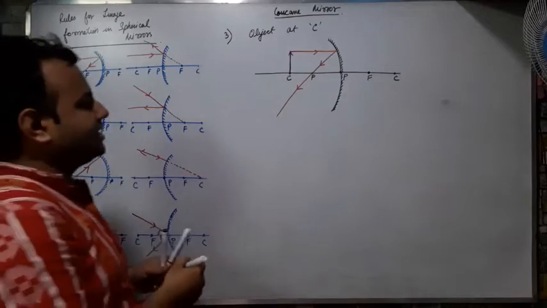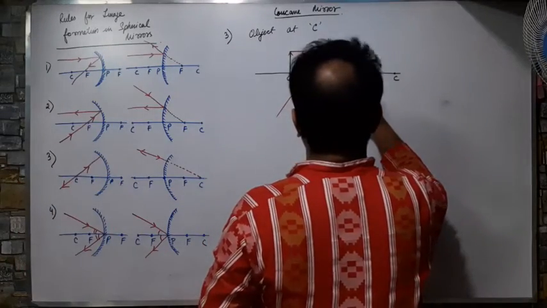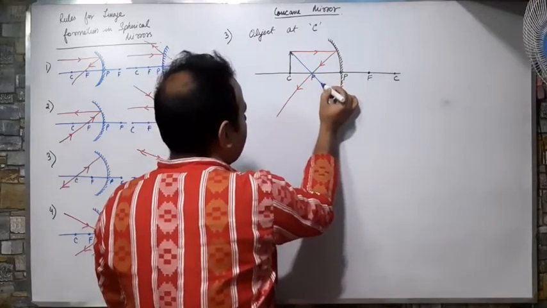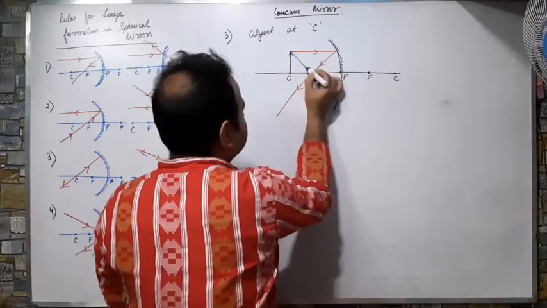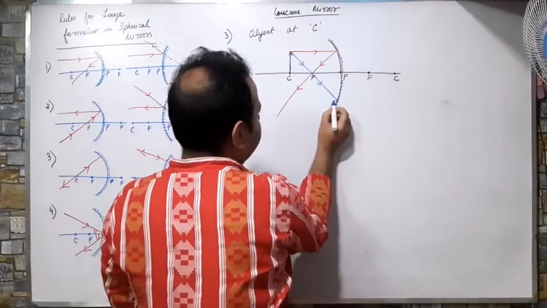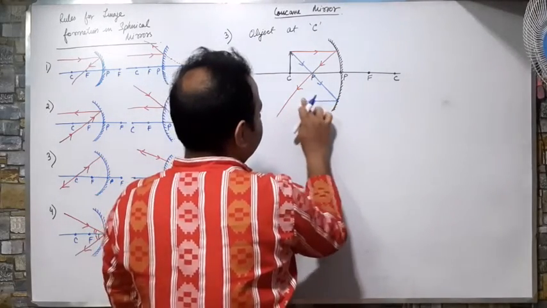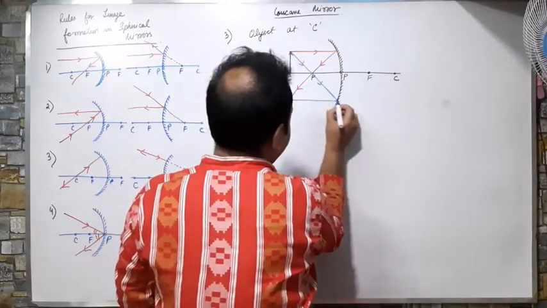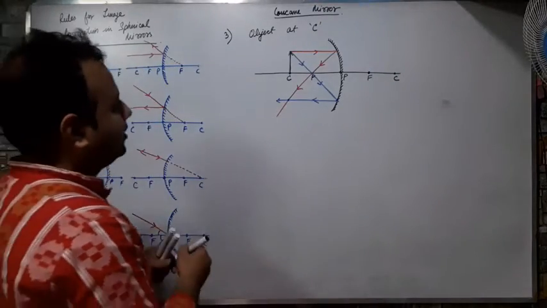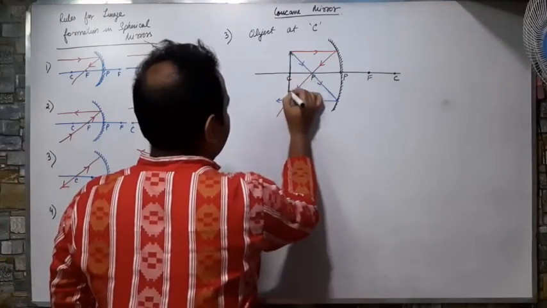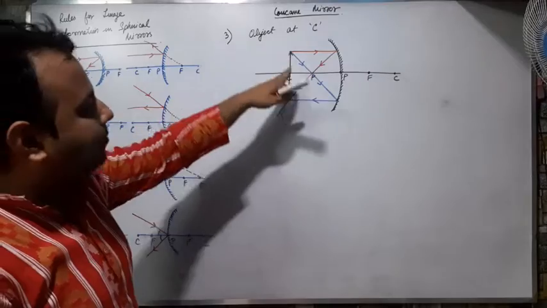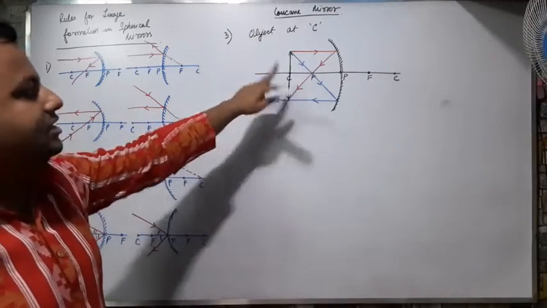Okay, now what is the second rule? The second rule says that any ray that is passing through focus will become straight. So where are they meeting? At this point. है ना? So I have got a point over here. So the object is also at C and the image is also at C.